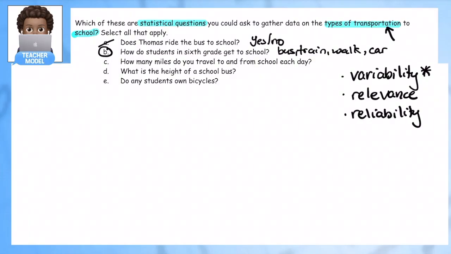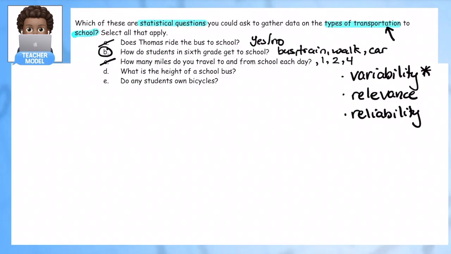Let's look at C. How many miles do you travel to and from school each day? So I can see kids giving different answers. They may say, I live 1 mile, I live 2 miles, I live 4 miles. So I can get different answers here. Is this giving us the information we want about types of transportation though? Well, not exactly. It can lead up to that. I can follow this up by asking, how do you get to school? So is it a question with variability? Yes, but not a lot of relevance. It's not exactly going to give us the information we want. So I'm going to cross this one out.